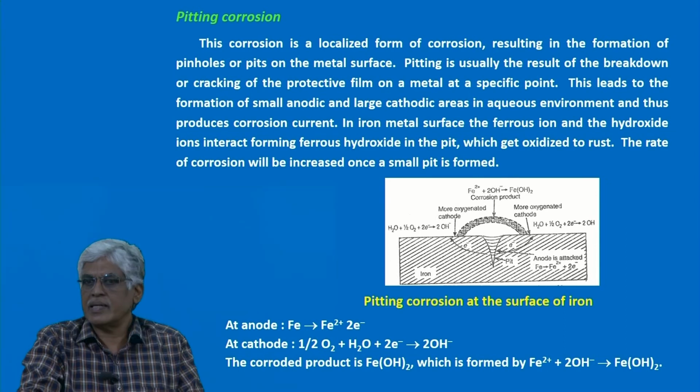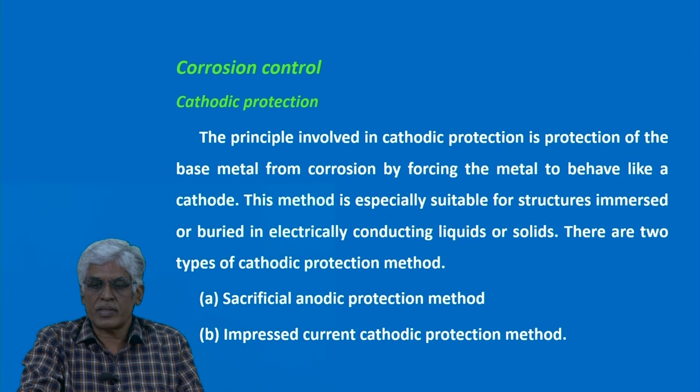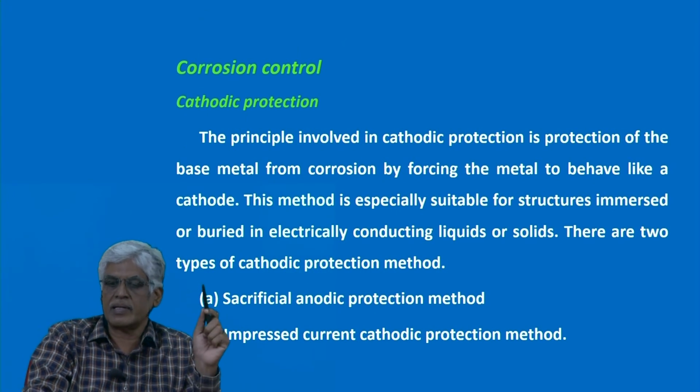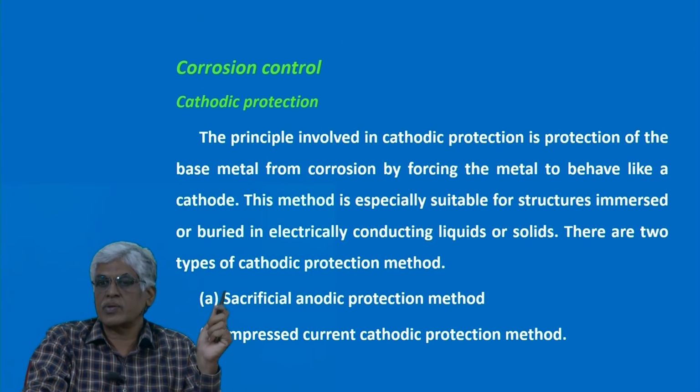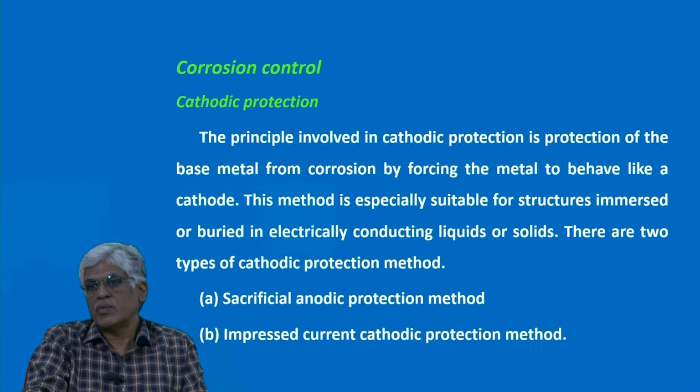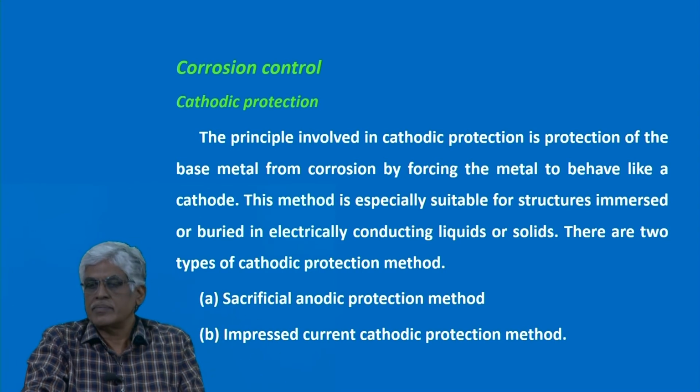In the Annamalai University engineering syllabus, there are minimum corrosion controlling methods. So I am presenting only one type of corrosion controlling method, that is the cathodic protection method. So what is the cathodic protection method?